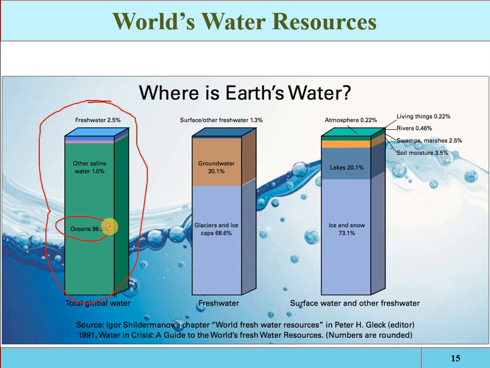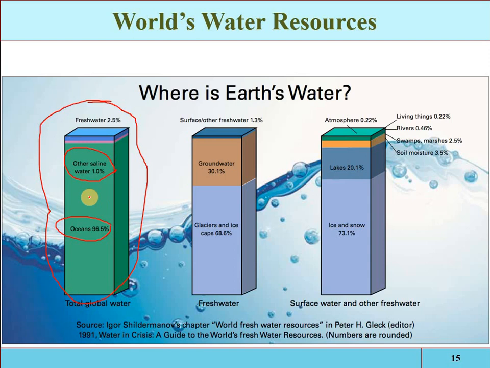Now see, globally 96.5% of water is available in oceans and 1% of water is saline water. So these 1 and 96.5, 97.5% of water is not easily available for utilization.